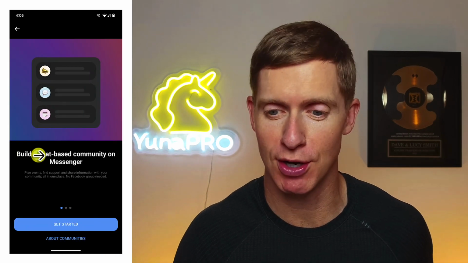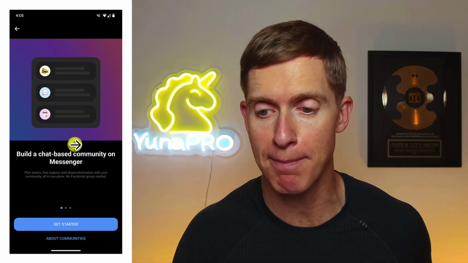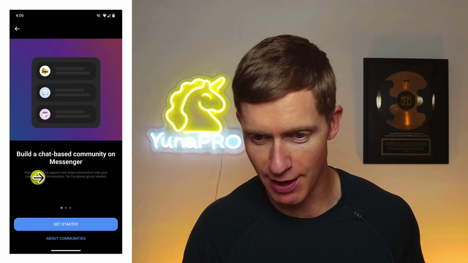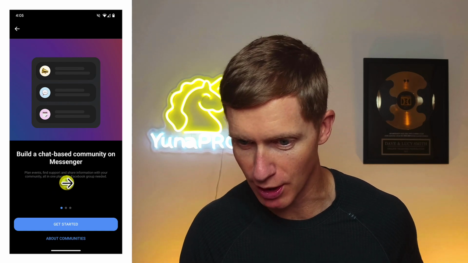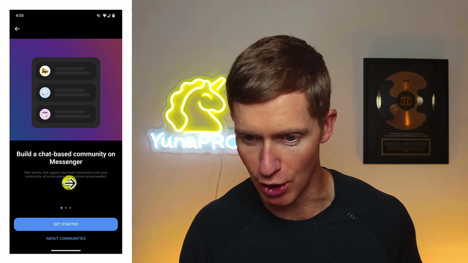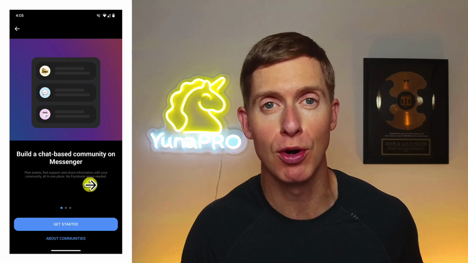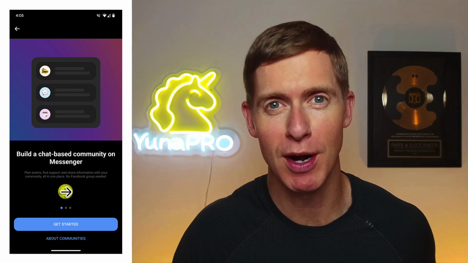Once you click that button, you're going to see this screen. It says build a chat-based community on Messenger. And then underneath it says plan events, find support, and share information with your community all in one place. No Facebook group needed. Well, let's scroll through and see what else Meta tells us.